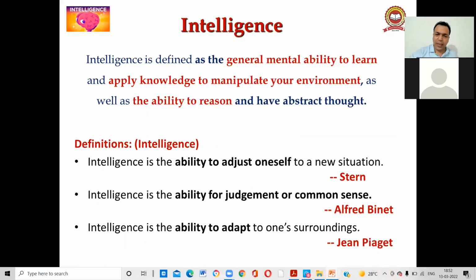What is intelligence? Intelligence is defined as the general mental ability to learn, apply knowledge, and manipulate your environment, as well as the ability to reason and have abstract thought. Stern has said that intelligence is the ability to adjust oneself to a new situation. Alfred Binet has said that intelligence is the ability for judgment or common sense. Jean Piaget has said that intelligence is the ability to adapt to one's surroundings. You can learn any of the definitions, but you must learn at least one, right? You can learn Stern's definition: intelligence is the ability to adjust oneself to a new situation.